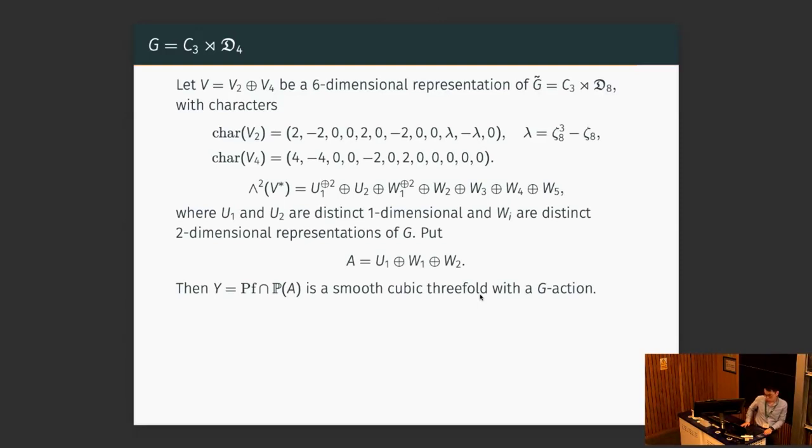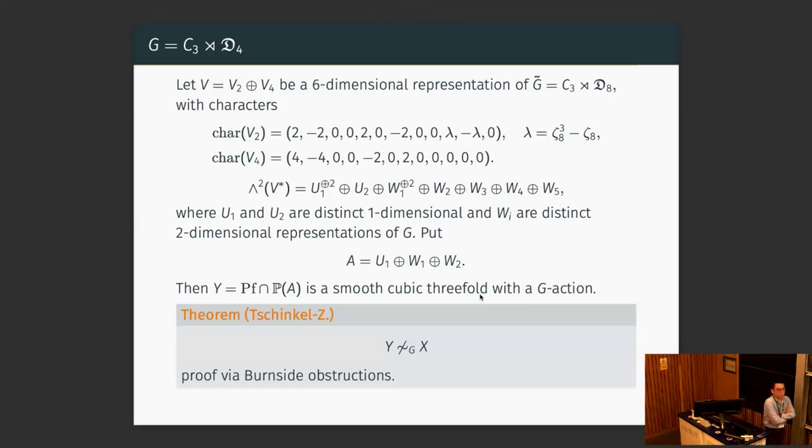So now there are infinitely many five-dimensional subrepresentations, and there are many, but only finitely many of them up to isomorphism, but there are still many of them, and not every choice of a five-dimensional representation will work here. So we need to choose a very specific one, which is okay. I didn't specify the character of the choice here, but it's a specific choice. We take the sum of U1, W1, and W2, and then intersect it with the universal Pfaffian. We find it's also a smooth cubic threefold with a G action, where G is C3 semi-direct D4.